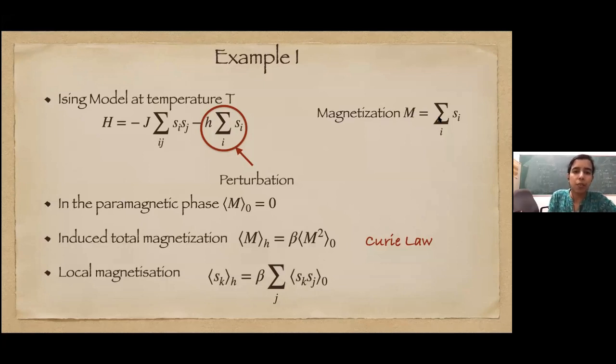So we just apply the formula we saw before. Our perturbing potential is simply M, so we have minus H M, and we are looking at the response of M. So M with the magnetic field switched on is simply beta times M squared. This you already know probably as Curie law. We can also ask what is the change in the local magnetization at some site K, and it is again given by some correlation of S_K, S_J in the unperturbed state. So the point is that the static perturbation we can write in terms of some correlation in the unperturbed equilibrium state.